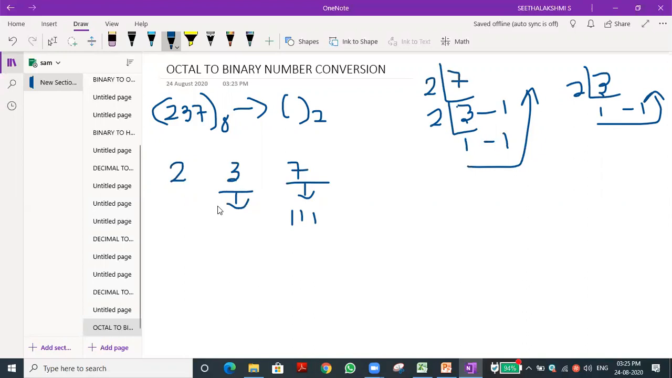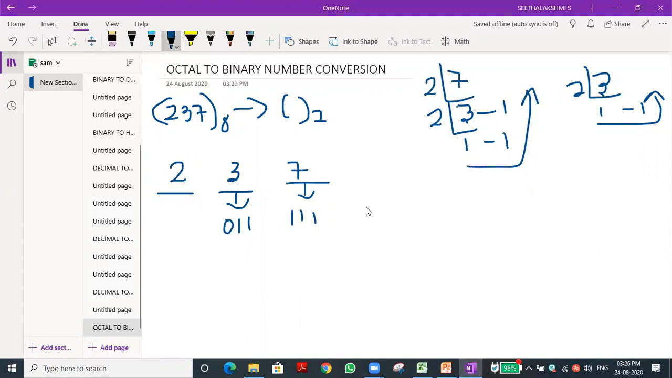We need to convert into groups of 3, because octal means, we already discussed, grouping by 3. Do you recall it? Octal means grouping by 3. Hexadecimal means what? Grouping by 4, isn't it? So here we got only 2 digits, 1 and another 1. So we need to add the 0 in front of it. Okay, so we got the group of 3 digits.